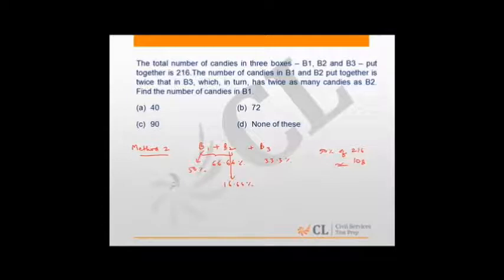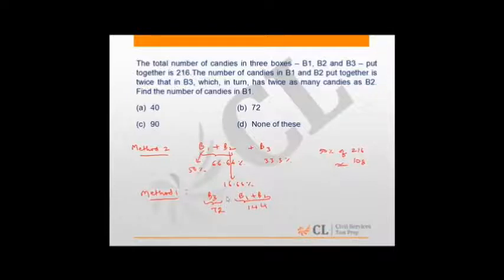The other method is very similar to the first method, but this could be done mentally. So if B1 and B2 together is twice as much as B3, so if you divide the entire 216 into three parts, one part, that is 72, will be B3, and B1 plus B2 must be the rest of it, that is 144.